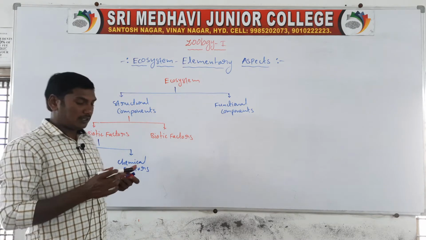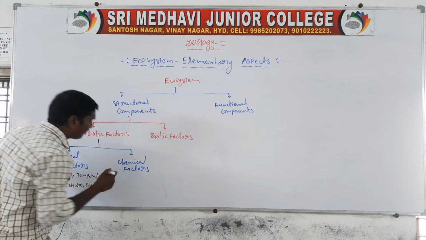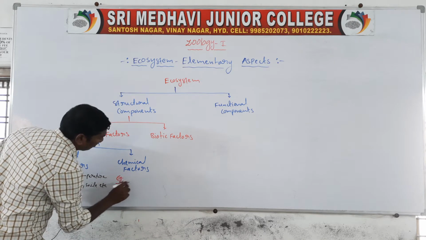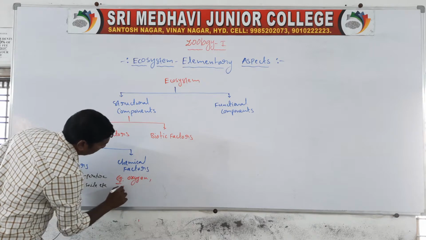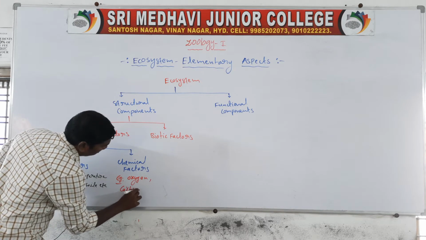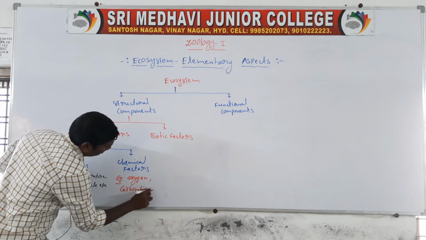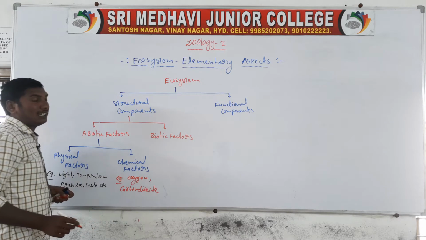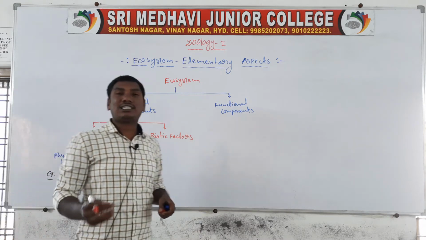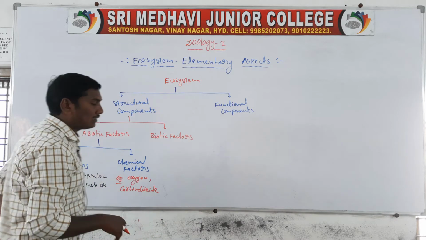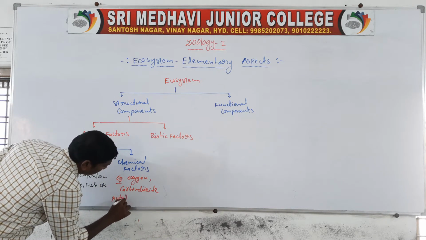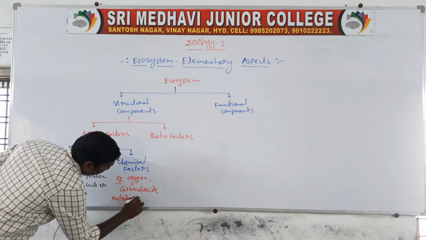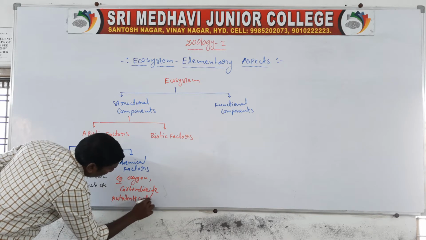And chemical components. Examples: oxygen, carbon dioxide, and various nutrients present in the soil and water.